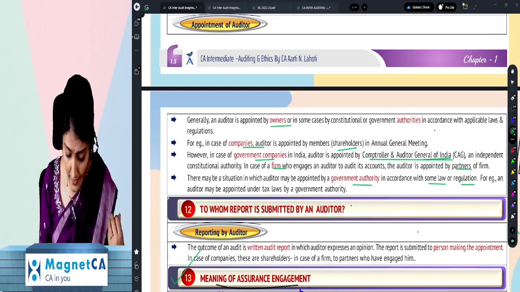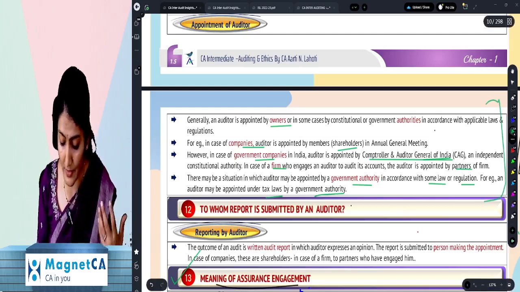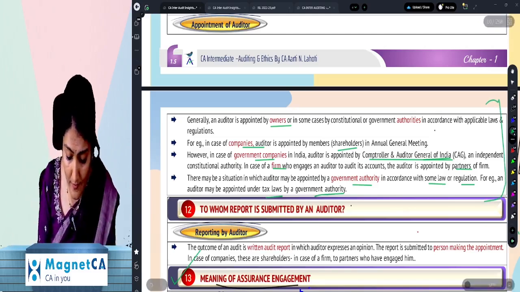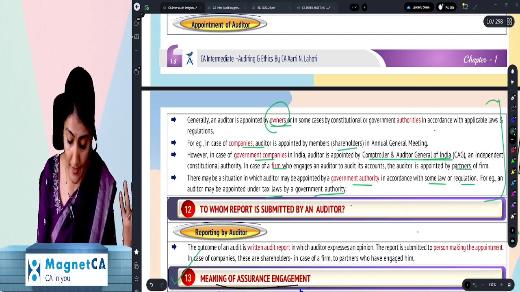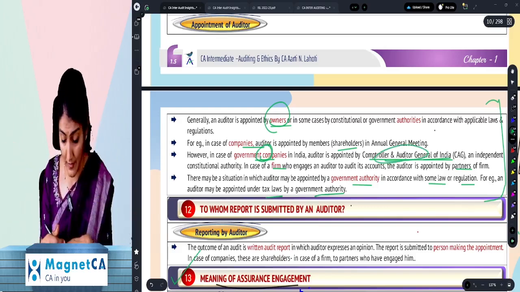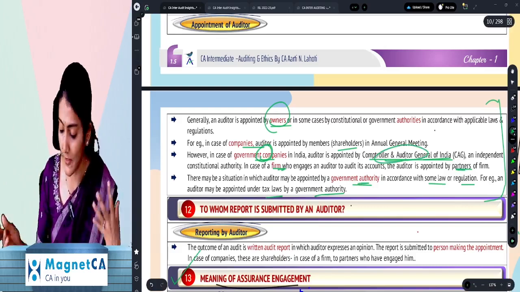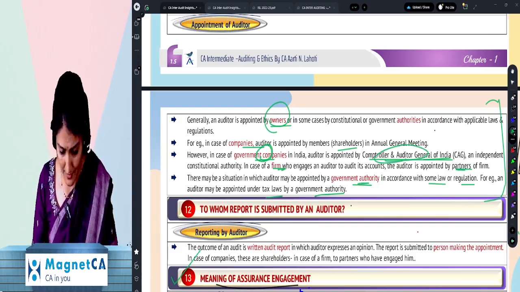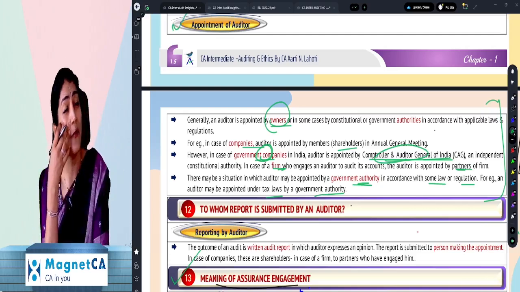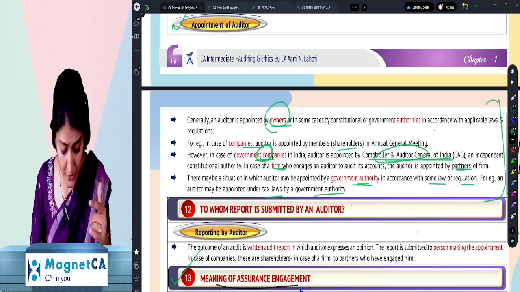An auditor appointed under the tax laws by a government authority, like the Income Tax Department, they could appoint the auditor for doing a special audit. Right, so generally, who appoints the auditor? The owners. Like in case of government companies, the CAG, because government is the owner. In case of a firm, the partners of the firm, and sometimes even the government authority may appoint the auditor. Right, so rather than having the concern that, oh ma'am, these points are not seen through, better to go through them. Right, so appointment of the auditor.